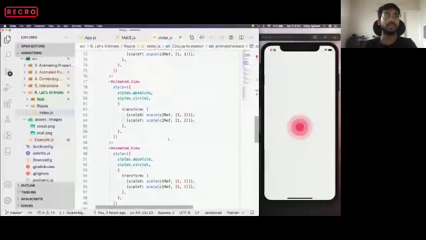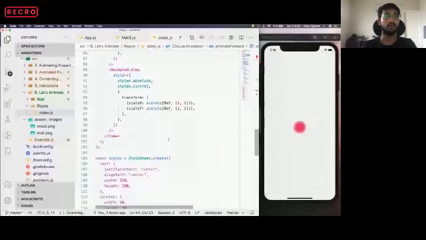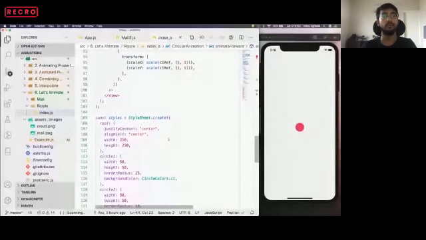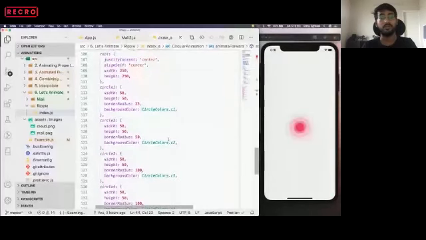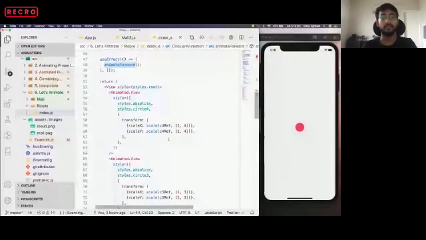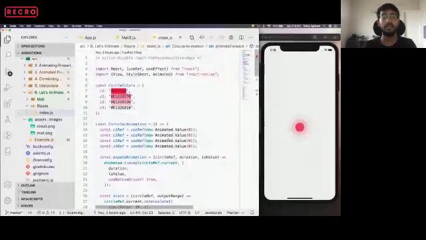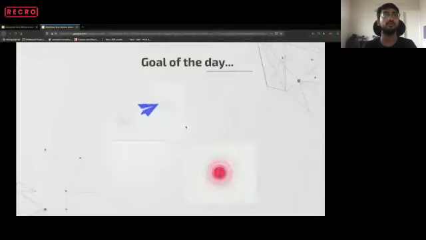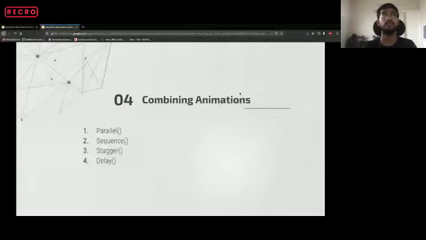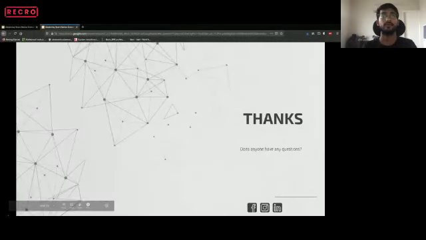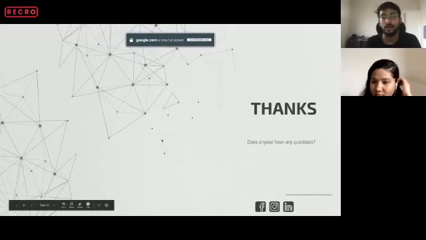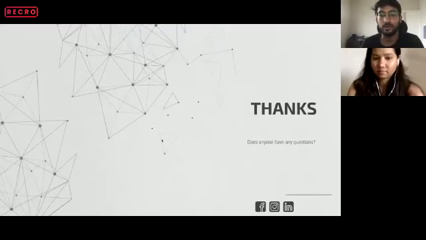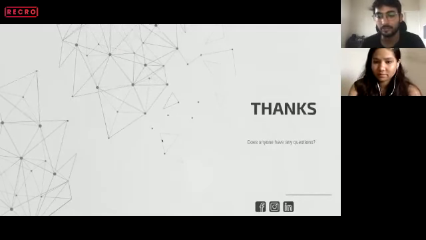I'll share this code, the GitHub link, with everyone. Maybe all of you can have a look into it, and if you have any doubt, we can connect later, and that will be better, I think. Any questions so far? That's all from my side. If anyone has any query on how we should animate or any doubt, we can definitely connect.